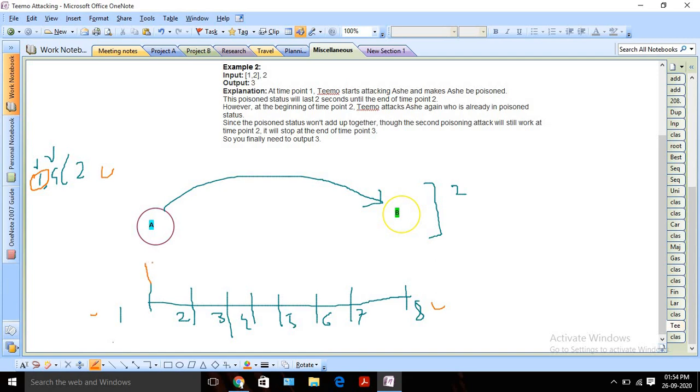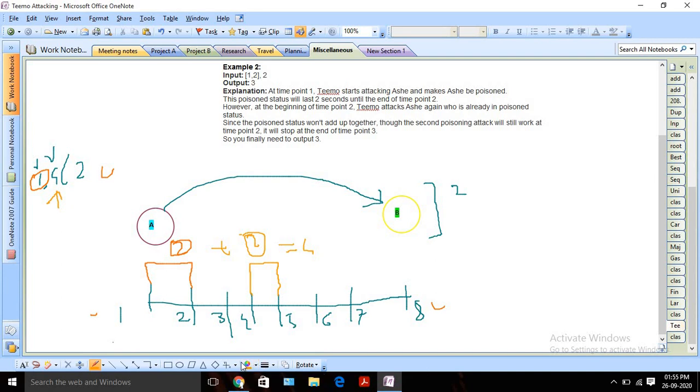It starts here and ends here, so the total duration for the first attack is 2, because we cover the whole duration. Now person A can attack person B again at second 4, and the poison will remain active till the 5th second. Again it gives us another 2. So in total we get 2 plus 2, which is 4. This is the explanation of the first example.